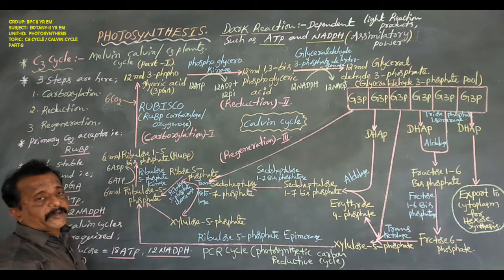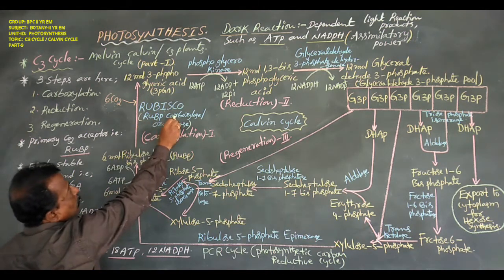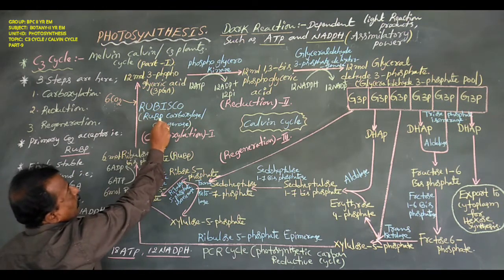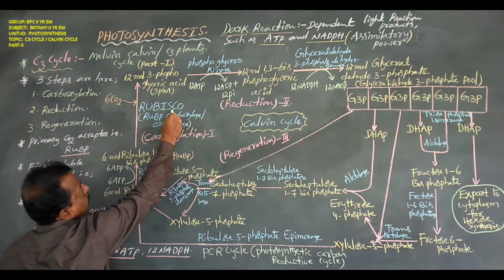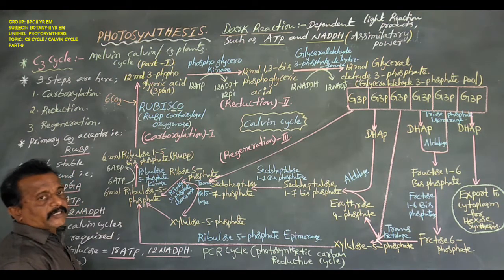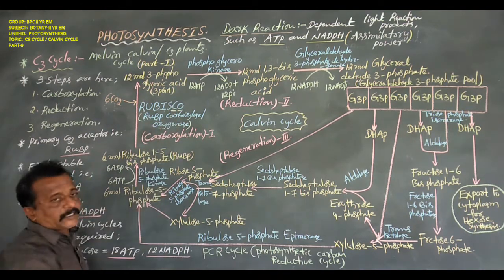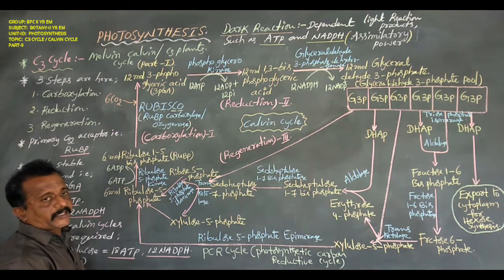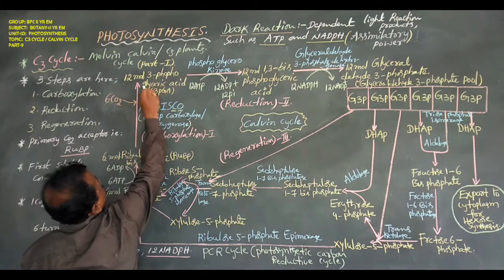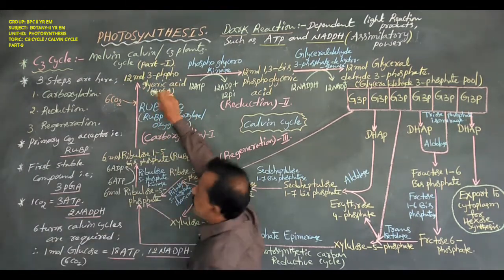Rubisco means RuBP carboxylase oxygenase. In this C3 cycle, only RuBP carboxylase is utilized. Then it will be converted to 12 molecules of 3-phosphoglyceric acid.